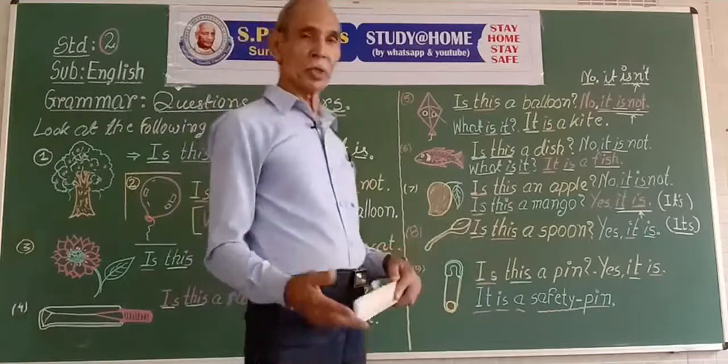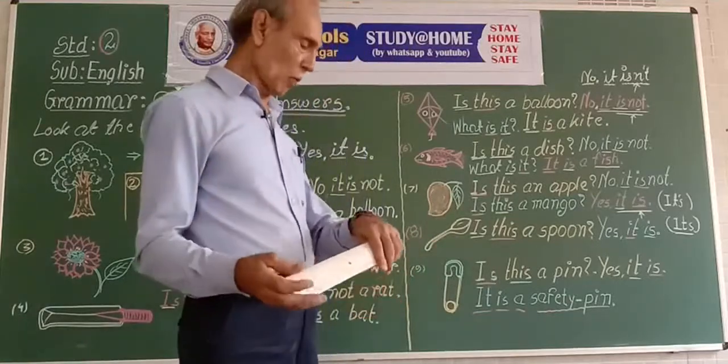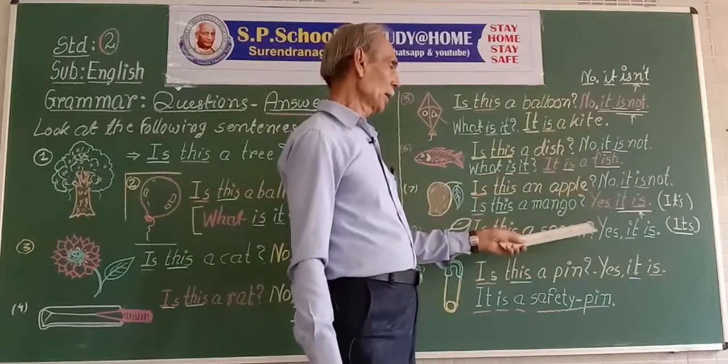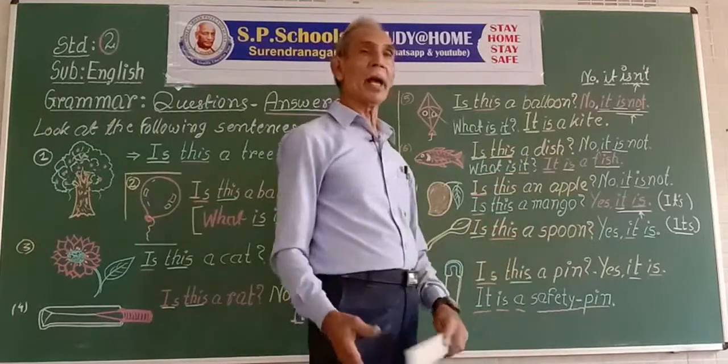So, dear students, always use a question mark at the end of the question.